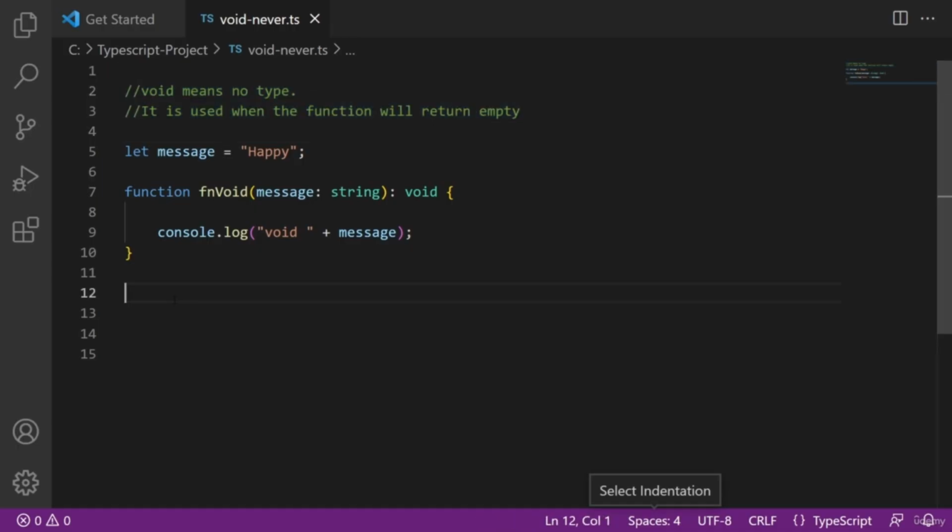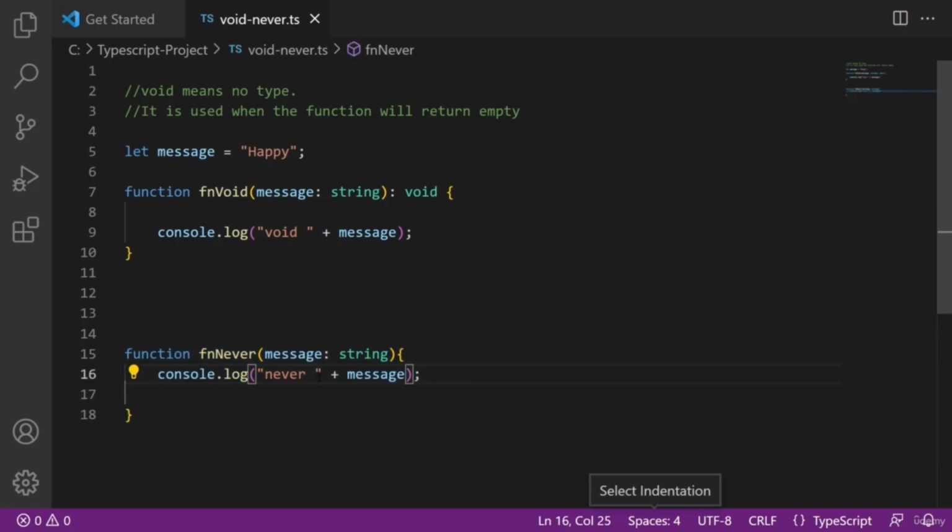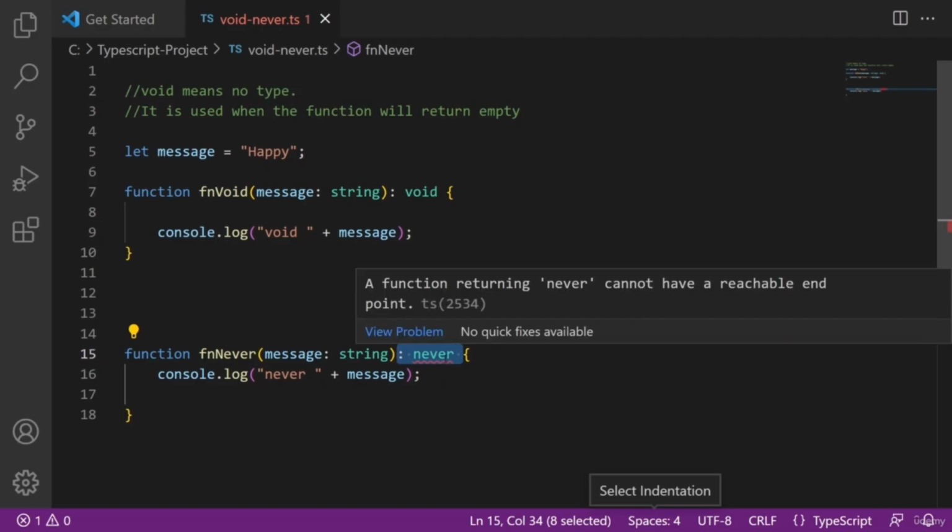Now what is never type then? Suppose we have this normal function here and we will set its return type as never. Now here is a compile time error. Hover over it. A function returning never cannot have a reachable endpoint. Meaning this function will never execute fully, therefore it will not return anything. Void in a way returns empty, but never will return nothing. So that is the difference.